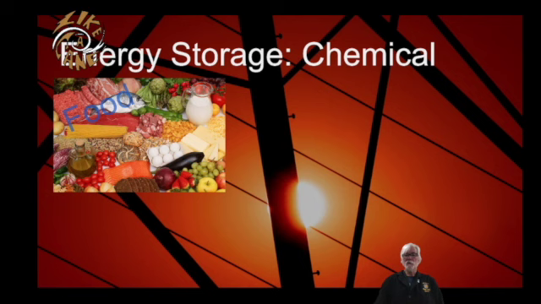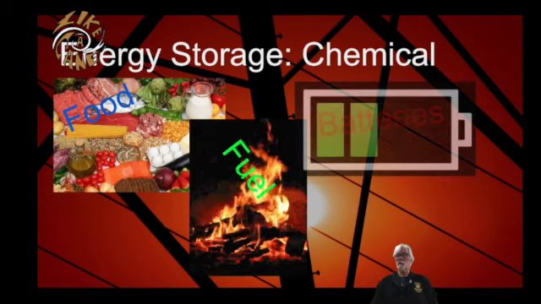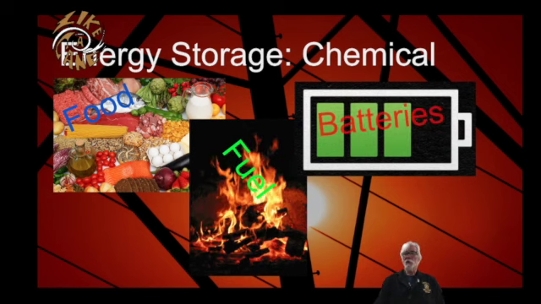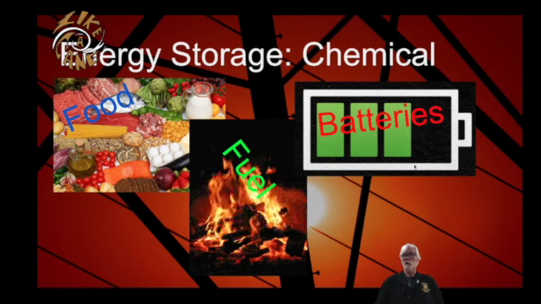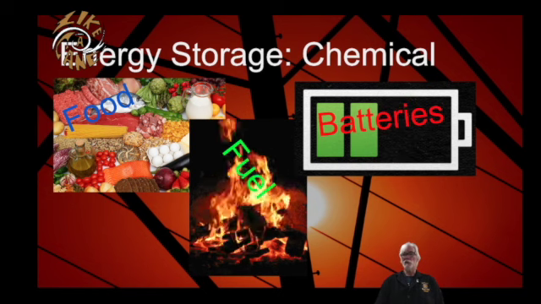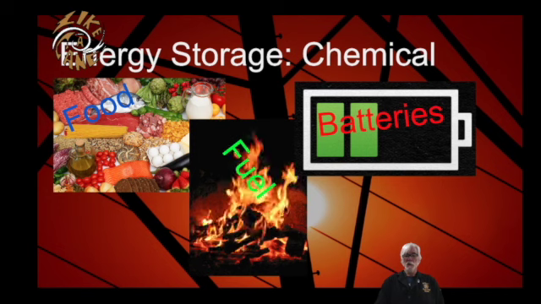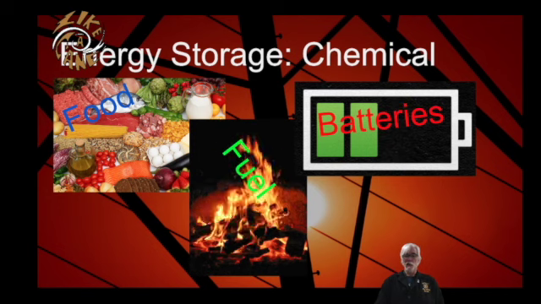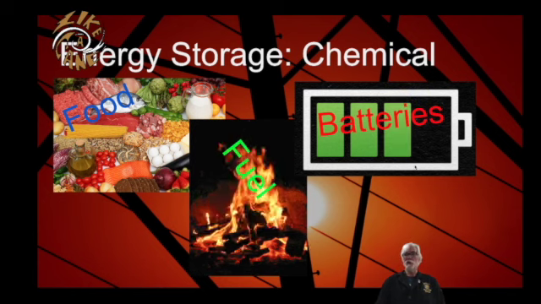One final energy storage mode is chemical energy. This is energy stored so that it can be released in a chemical reaction. How this exactly works is complicated, and it's a topic for chemistry, an entirely different class. So we're not going to get into the details here. But for now, we can identify chemical energy has been released when we see one of three things: food, fuel, or batteries. And if you think about food, it's really just fuel for a living system. So these are three things. If we see those causing a change, we know that that's chemical energy storage.